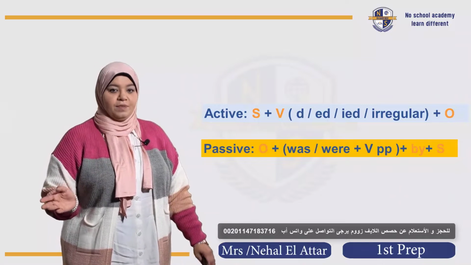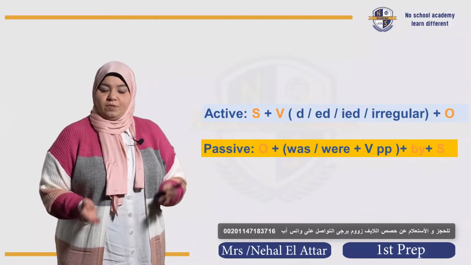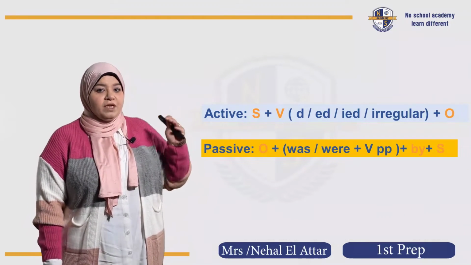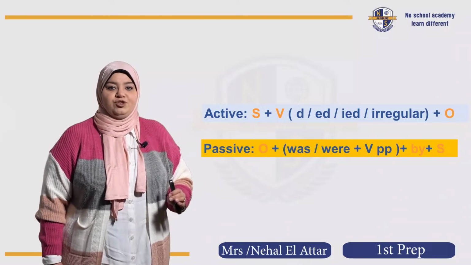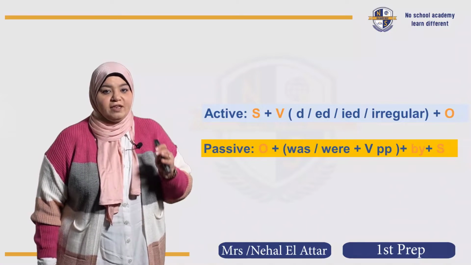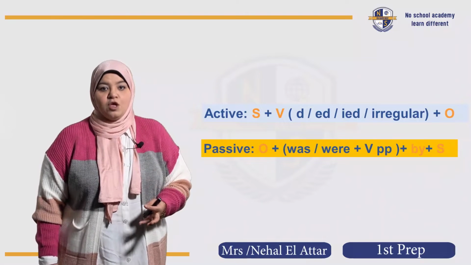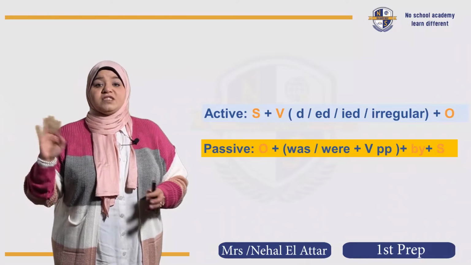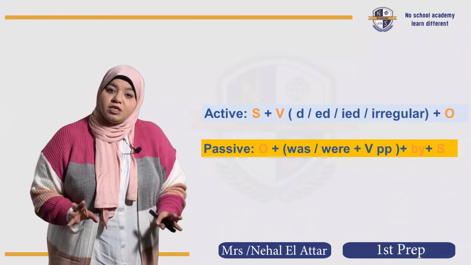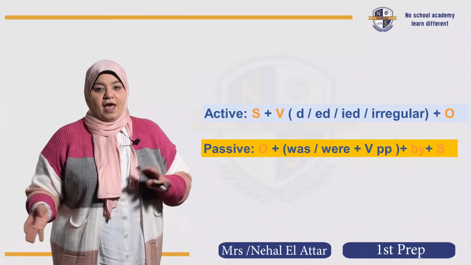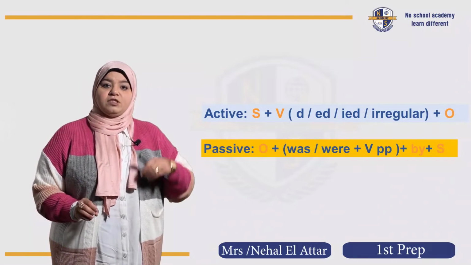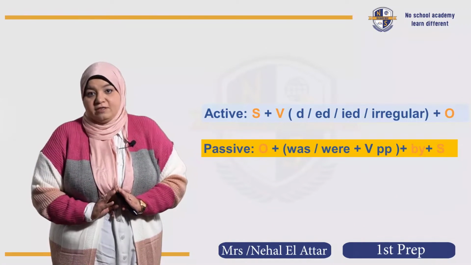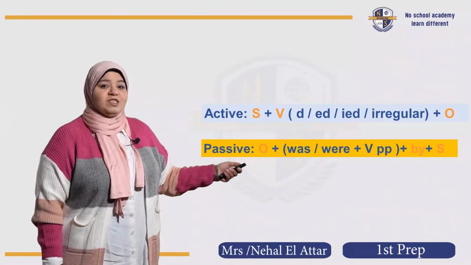Then the object. To change this active voice sentence into the passive voice sentence, we're gonna do what? Yeah, great. We're gonna start with the object, but please stop at the verb and pay more attention. The verb is going to be changed into was or were plus the past participle, or the PP, of the verb. Then the subject. Sometimes in some books or in some theories, we put by and then the subject. And in the major cases, we put the object and was or were plus PP and that's it. We omit the subject from the sentence altogether. Okay? More examples to be clearer.